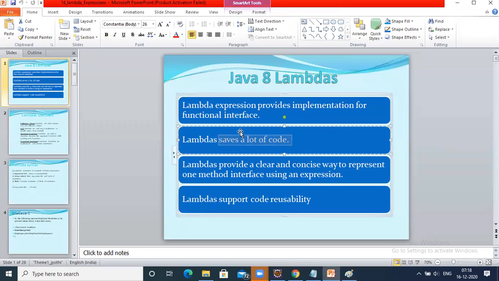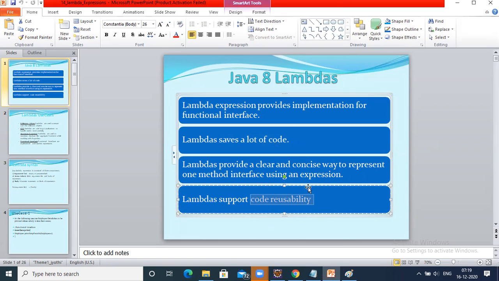The usage of lambdas saves a lot of code, means boilerplate code will be avoided, repetition of code will be reduced, and the number of lines the program stretches will be reduced. It provides a clear and concise way of writing applications. It supports code reusability. This is the advantage of lambda expressions.